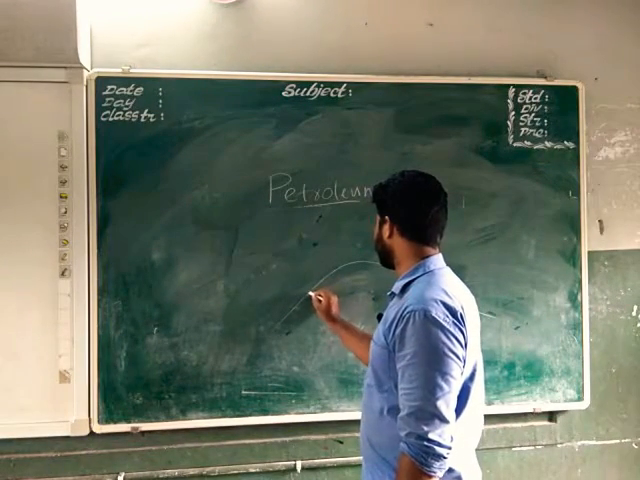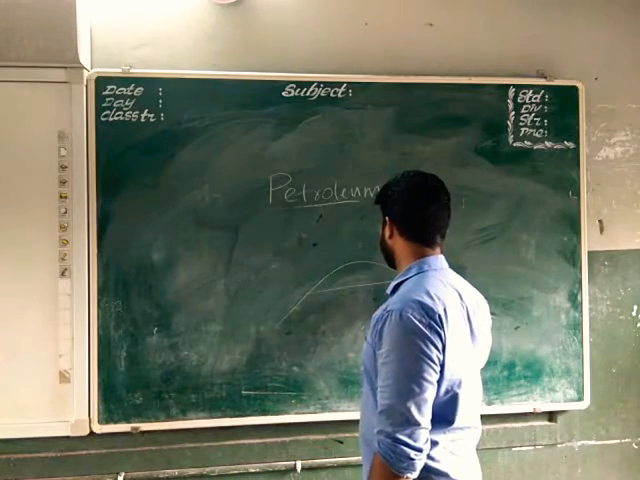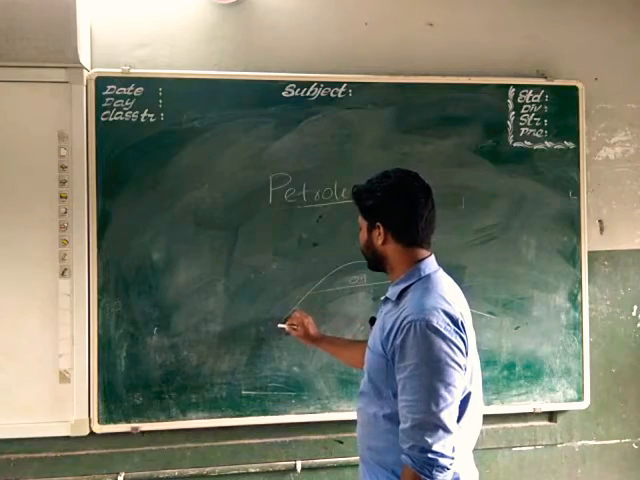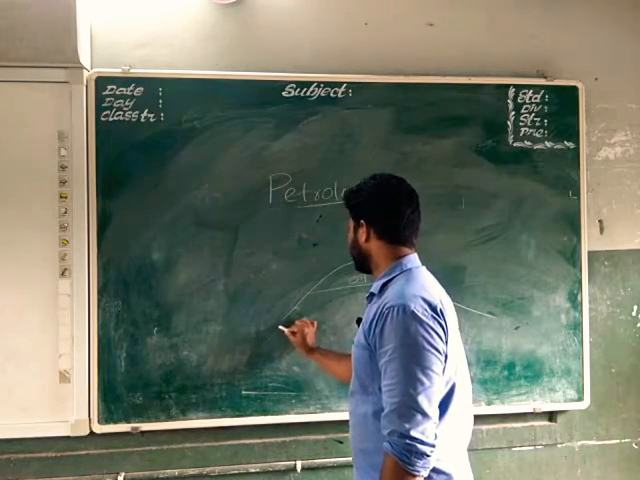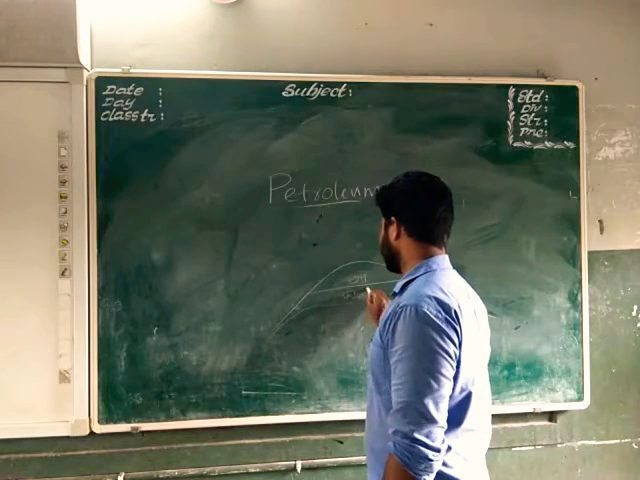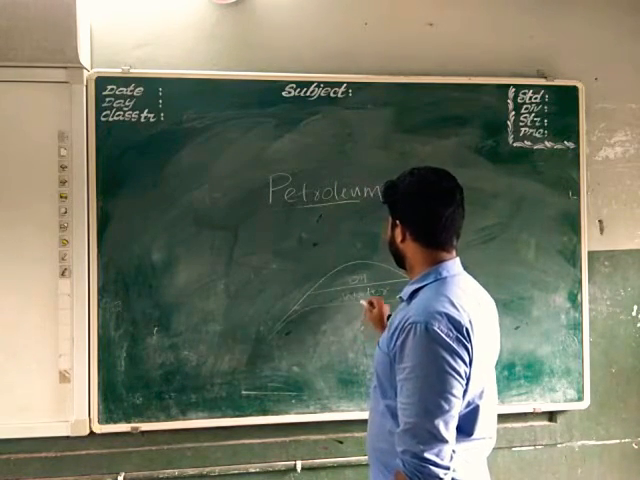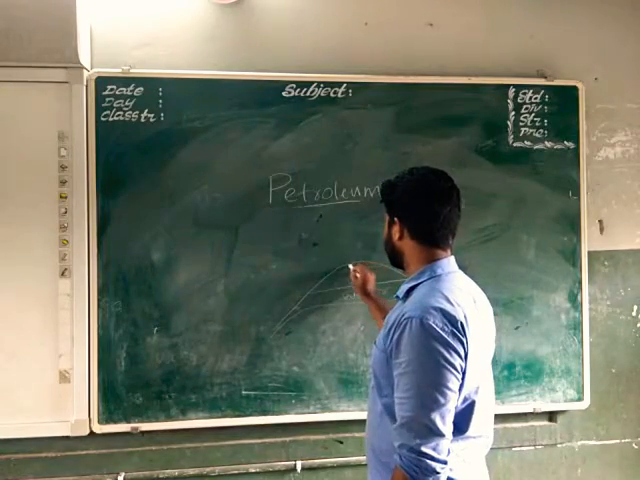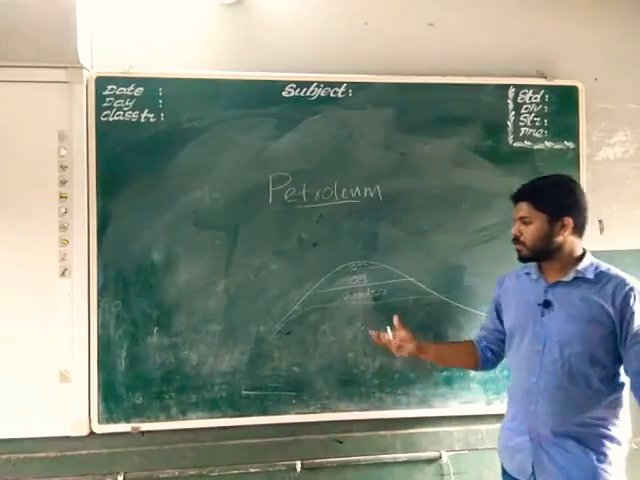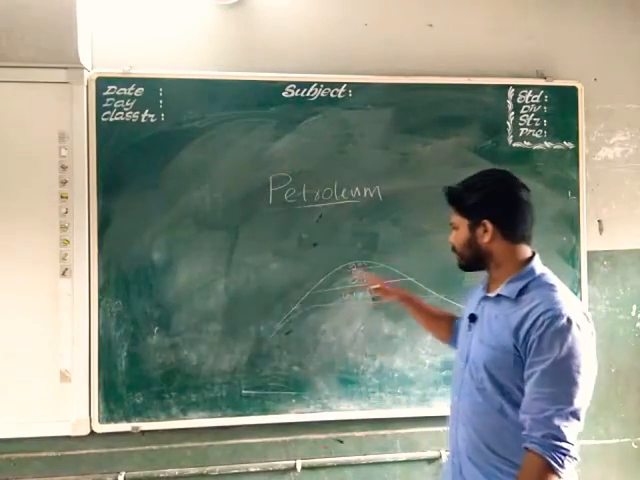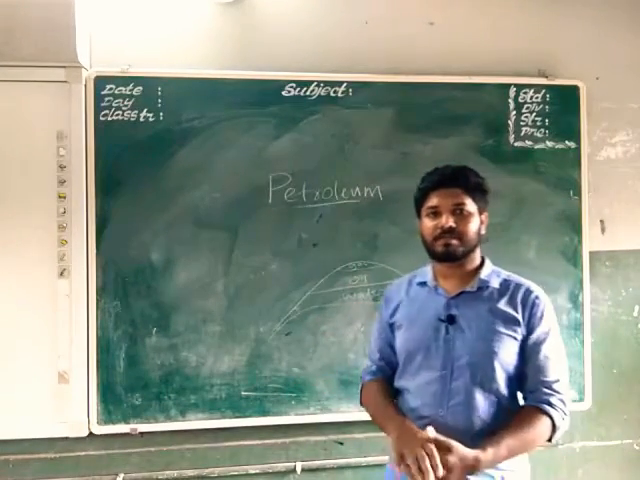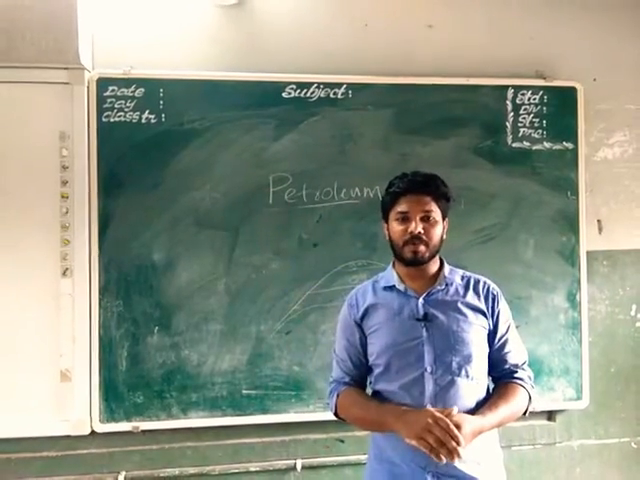So there will be oil here, oil in this region. Here there will be water, and here there will be some gas filled in. So this rock, or the area under the sea, consists of water, oil and gas. Always oil is found above the water. Why is oil found above the water?